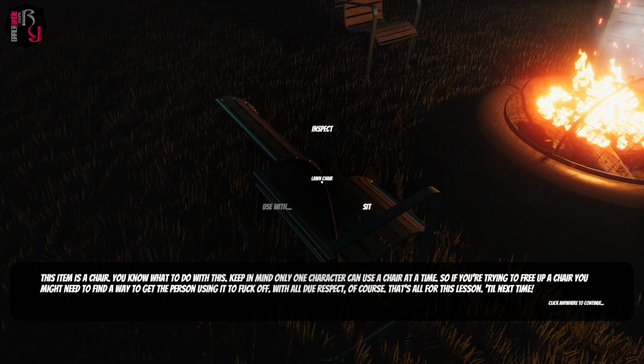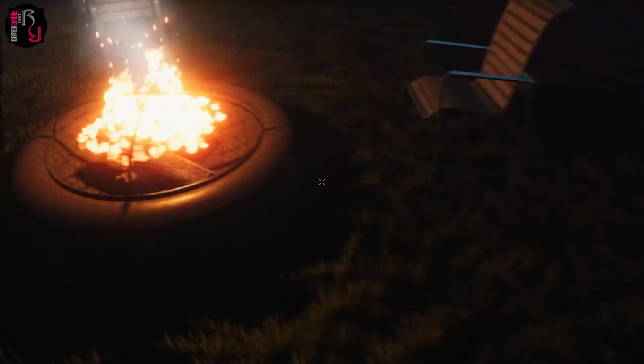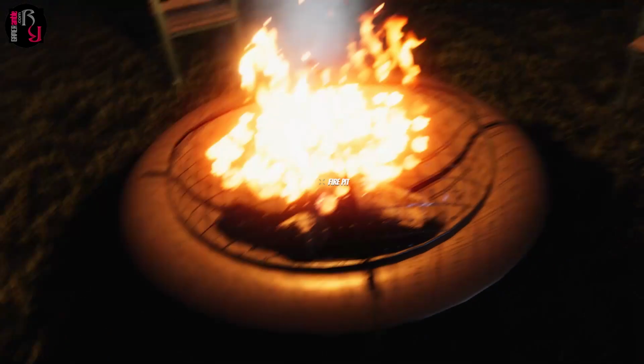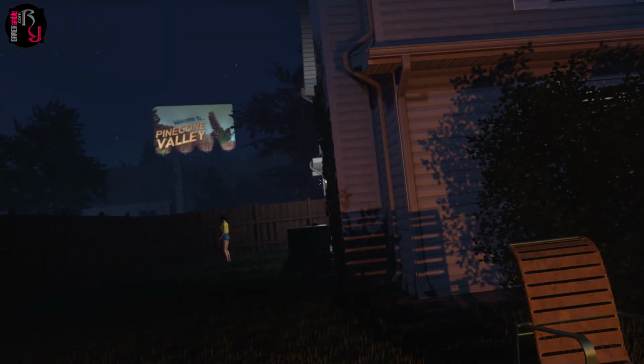Keep in mind, only one character can use a chair at a time, so if you're trying to free up a chair, you might need to find a way to get the person using it to F off. With all due respect, of course. That's all for this lesson. Till next time. Sit here, all by my lonesome, next to the fire pit. Just chill. It's my kind of party.